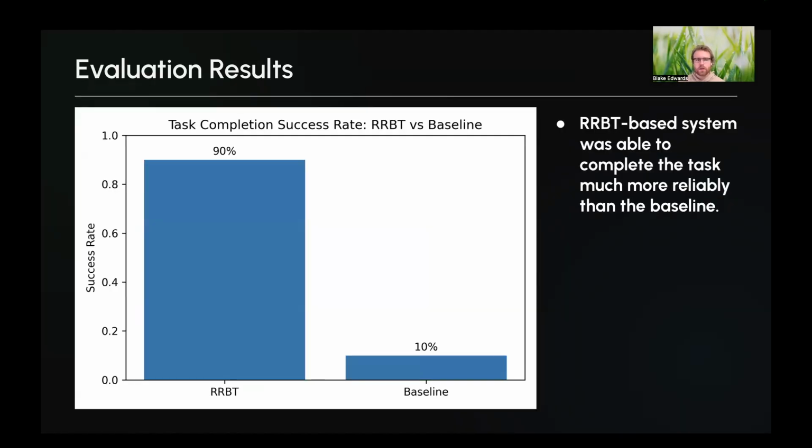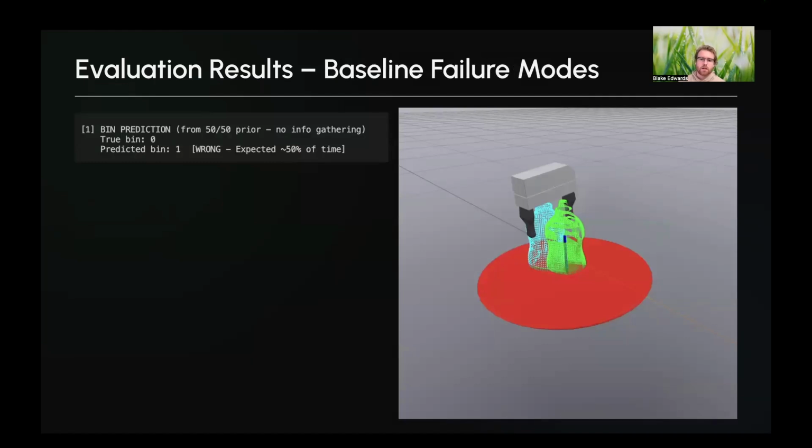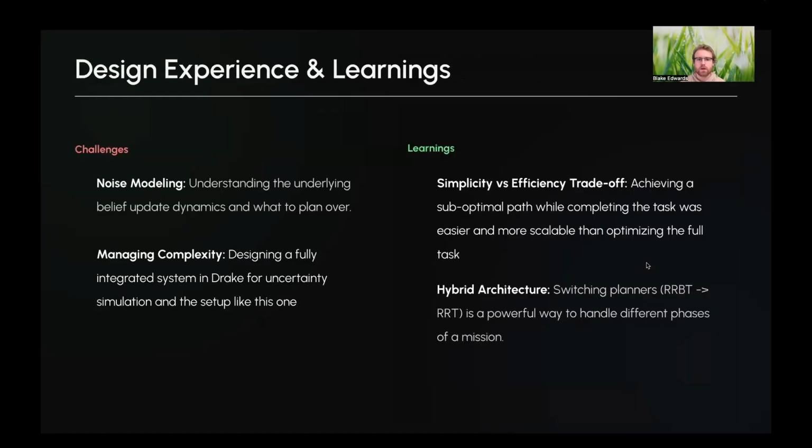Okay, so a quick note on the evaluation of results. The RRBT-based system that we just described was able to complete the task 90% of the time, whereas the baseline that did not have the ability to plan and execute a plan to reduce its uncertainty only completed the pick and place task 10% of the time. The baseline made many more mistakes, primarily because when it was able to select the right bin and not be in that failure mode, the grasp-related failures came from the uncertainty in the position, where it would plan to make a grasp at the wrong position and therefore not complete the task.